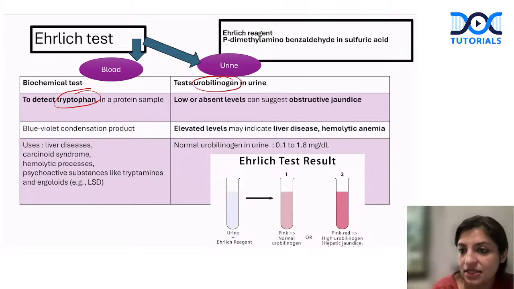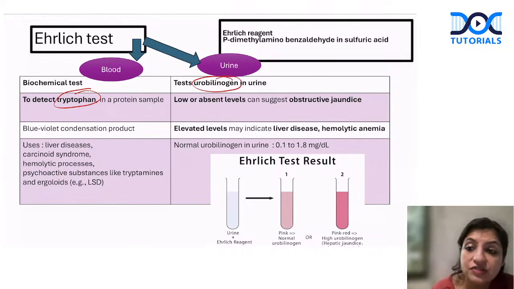So the Ehrlich test, if it is done in blood, that is for your tryptophan. It gives you a blue violet color, and it can be seen in liver disease, carcinoids, and psychoactive substances, tryptamines and ergots, like LSD, if they are present. That's what it is used for.